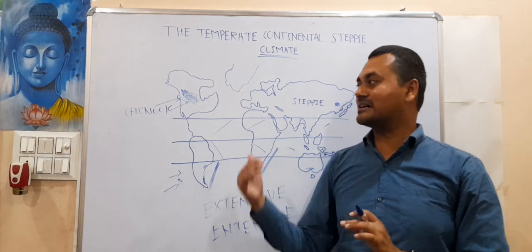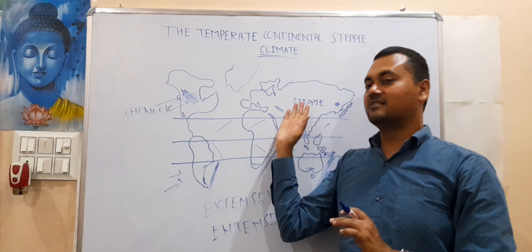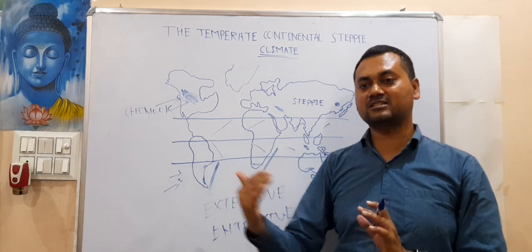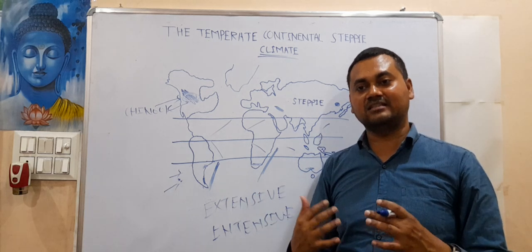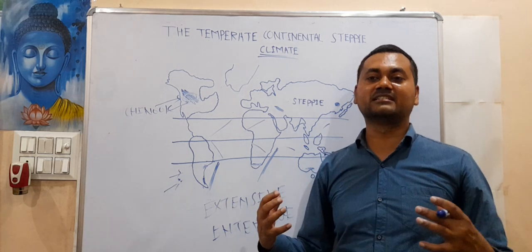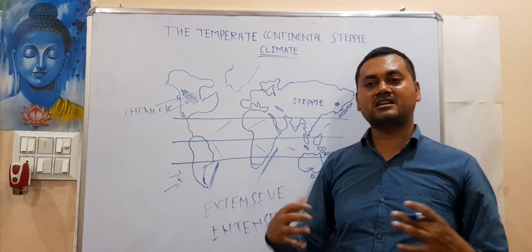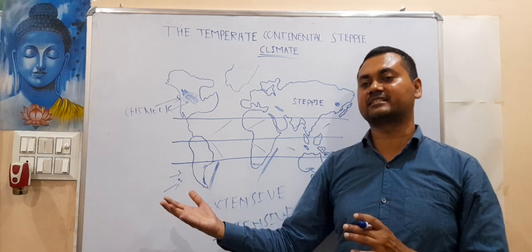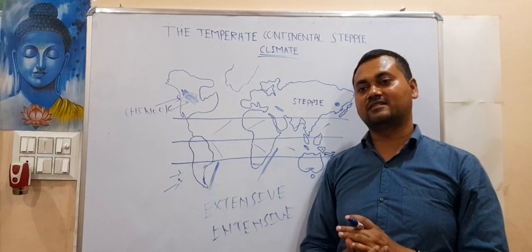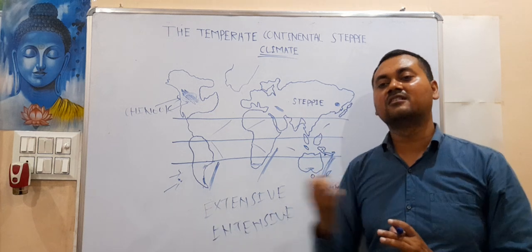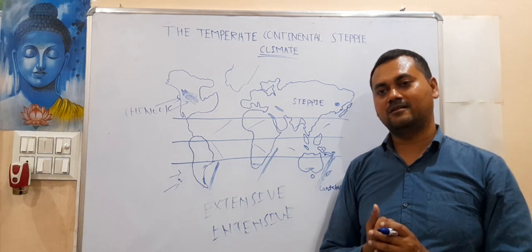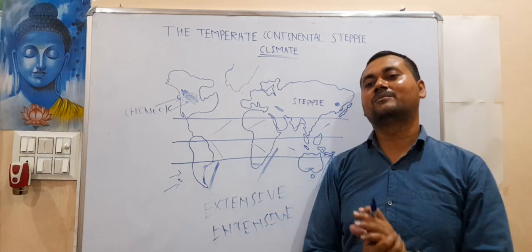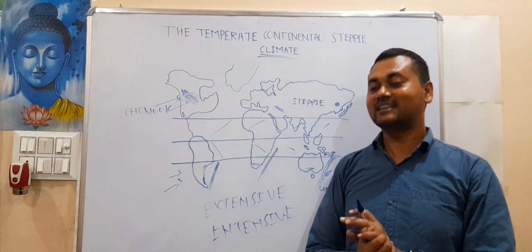So alfalfa grass is replacing the steppe grass, because alfalfa is very nutritious, and when cattle eat this grass, their health and their price in the international market increase. Their economic value increases because they are getting good food. And in return, the farmers become very rich. That is the main reason.